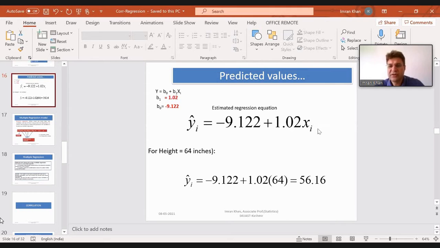You can substitute any value for this xi so that you can get the estimated value for that particular value, which is not known to you. Now, for 64, what can be the estimate? As I said, it's estimated, it's not exact. So you can get a rough idea of what the weight of the student whose height is 64 inches can be. The weight comes out to be 56.1 kgs by using this regression equation.